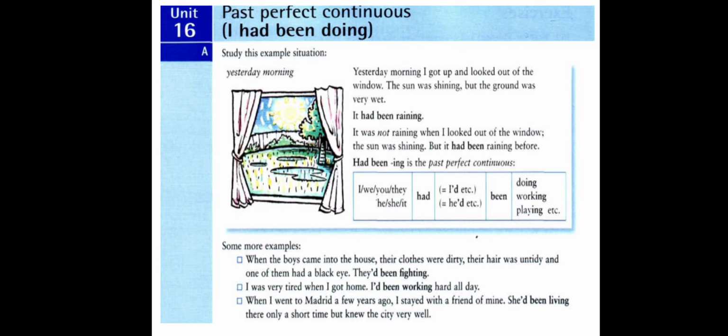At the end point in the past, we use past perfect continuous. So the verb becomes like this: they had been fighting. This is the cause of the situation here. Their clothes were dirty, their hair was untidy, and one of them had a black eye.